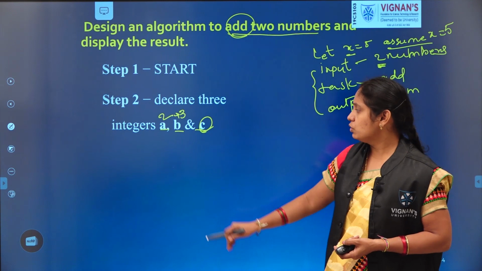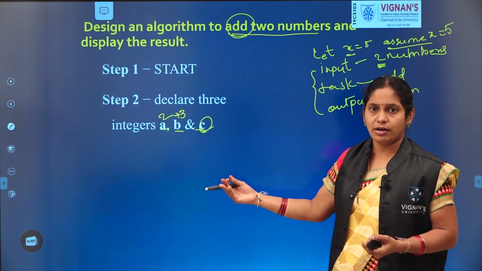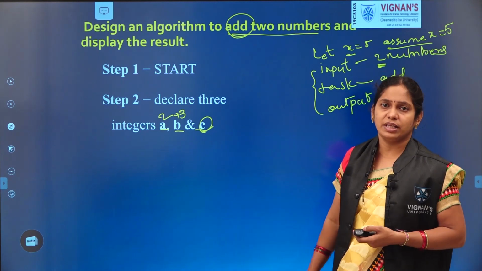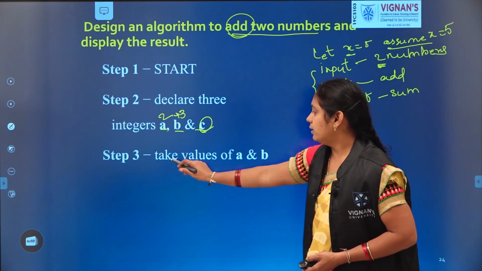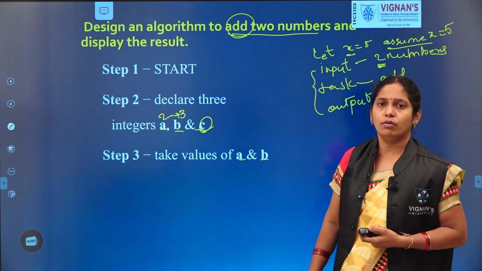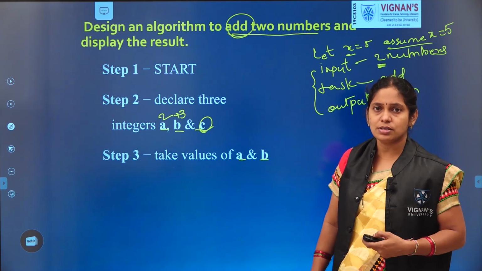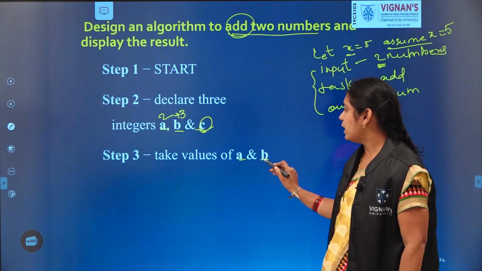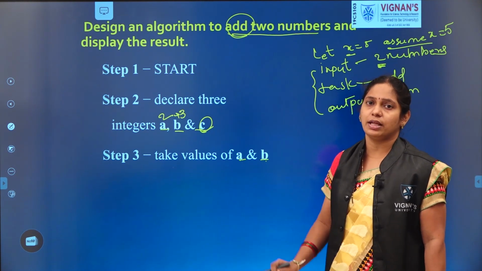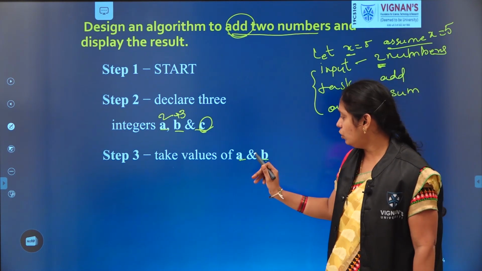It is not compulsory to use the same terms A, B, C. You can take any character as per your comfort. You can take X, Y, Z, M and P, anything you can take there. And then take the values of A and B, the values on which you want to find the sum, or apply the addition. So take those two values and assign them to A as well as B. Assume A equal to something, assume B equal to something. Likewise, the two values you want to take, assign those two values to A and B.